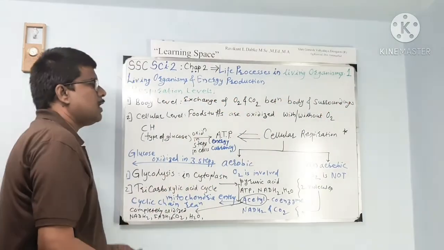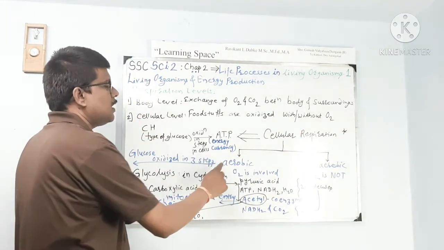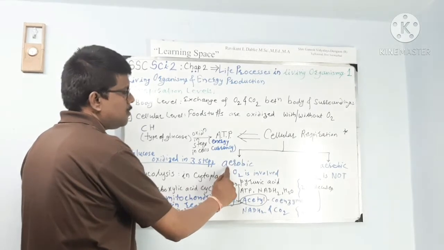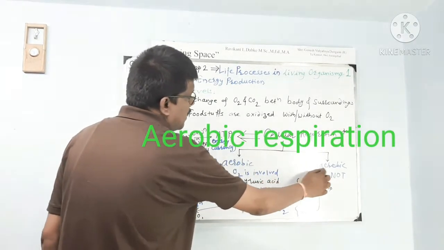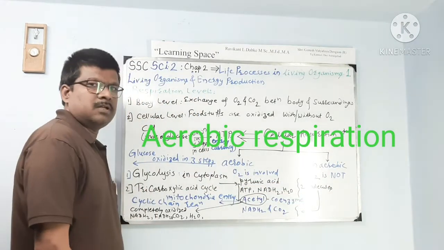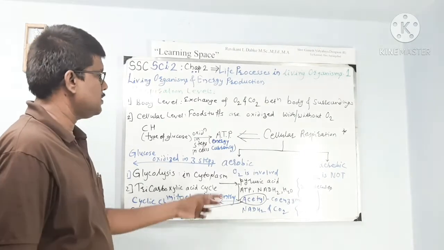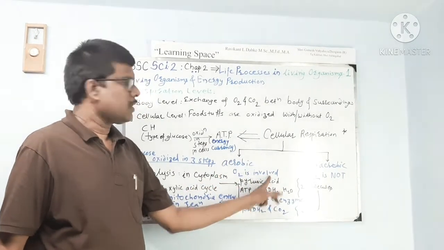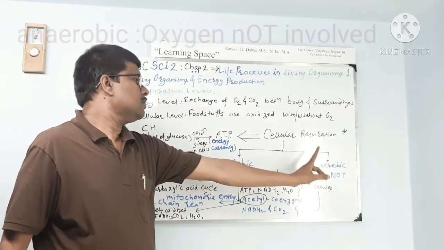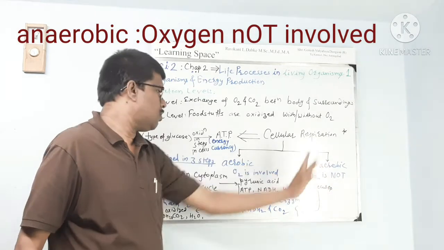Now there are some types of cellular respiration. Which are they? These are the two types. First is aerobic respiration, and another is anaerobic respiration. What is the difference between these two types of cellular respiration? In case of the first, oxygen is inward, and in case of anaerobic cellular respiration, oxygen is not inward.